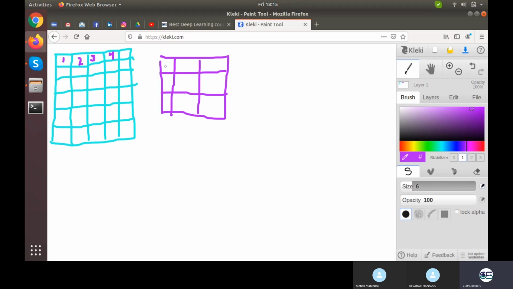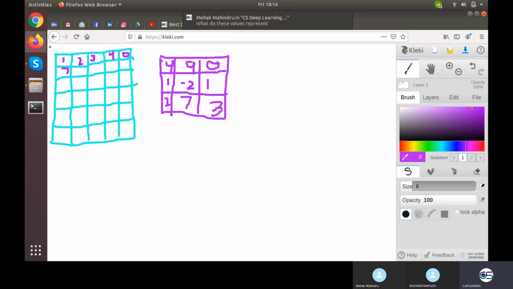Now every element in this filter will also have some value. So suppose I have the values 4, 9, 0, minus 2, 1, 1, 2, like any values randomly. And right here also I have some values, supposed to be 0. Then I have some 7 here, and so on.